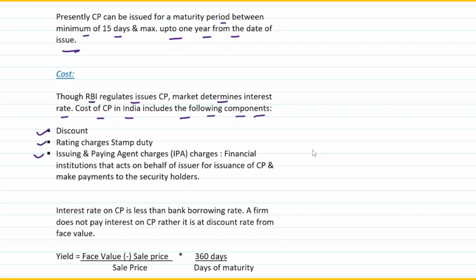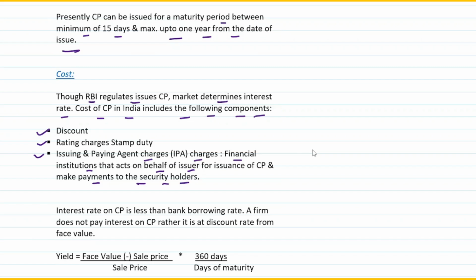And thereafter, there is something called issuing and paying agent charges. What is that? Basically, financial institutions that act on behalf of the issuer, that is the company who is issuing the commercial paper. Certain financial institutions act on behalf of them, as in they take the initiative and issue the commercial paper on behalf of the company and make payments to the security holders. So at the time of maturity, even the payment is done by these financial institutions only.